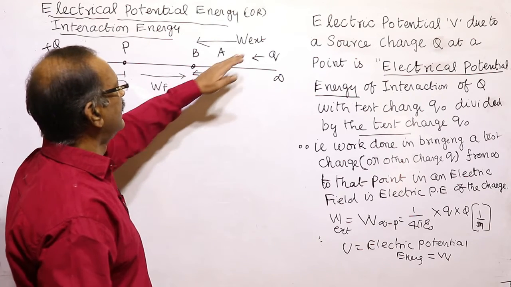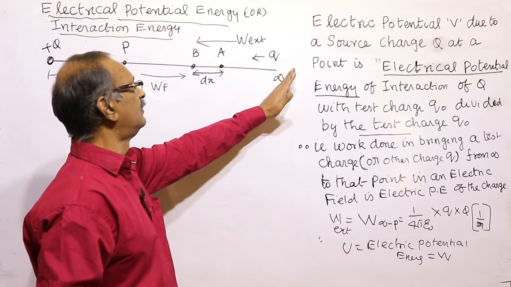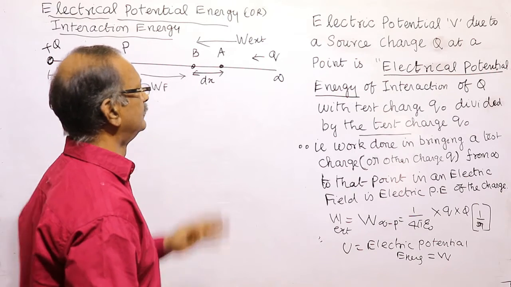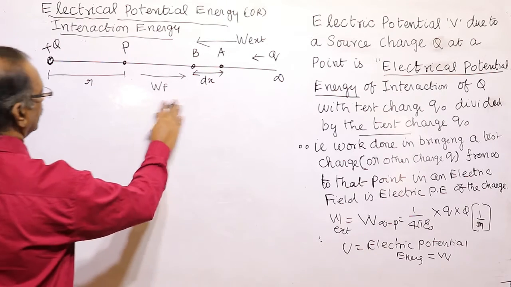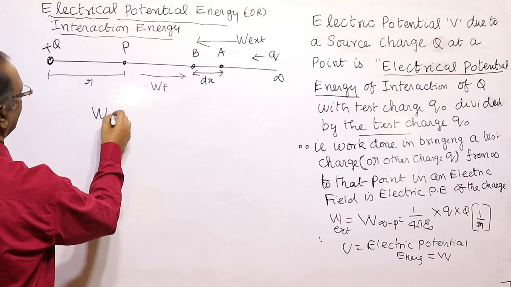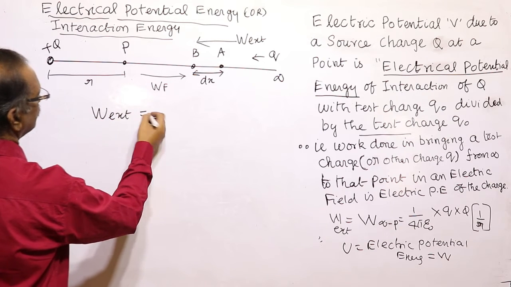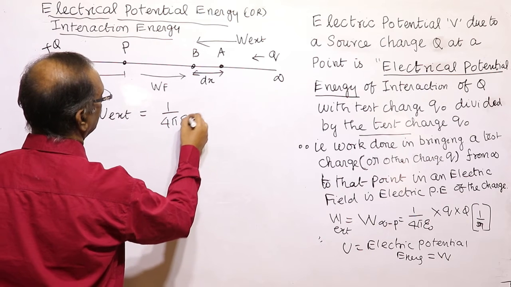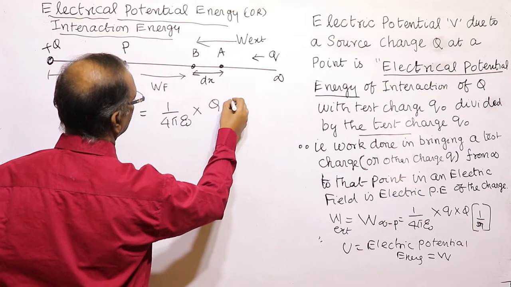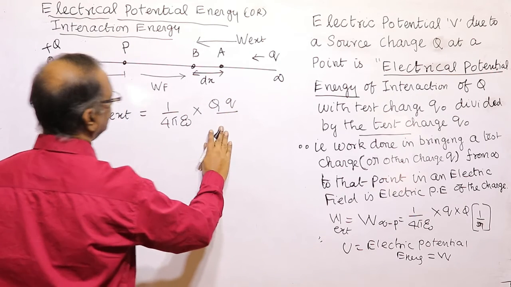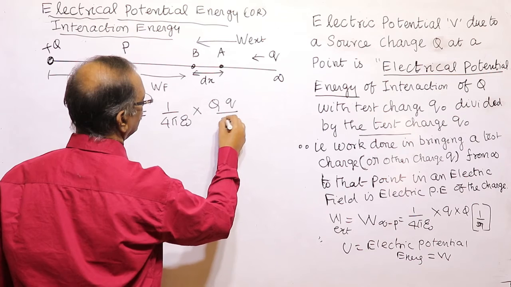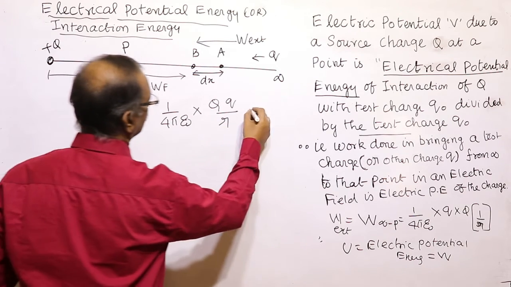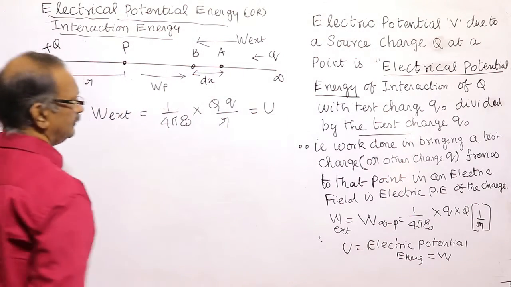Since we are doing external work in bringing the charge from infinity to that point, the work done by the external source is equal to 1 by 4 pi epsilon naught into Q by R, which we call electric potential energy.